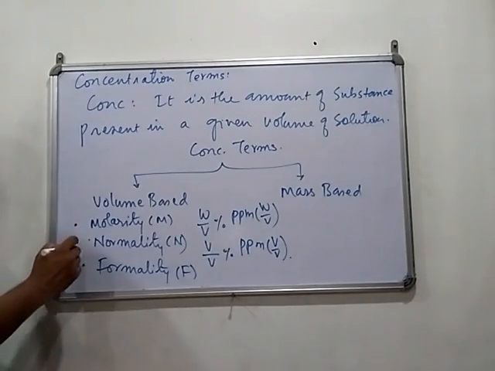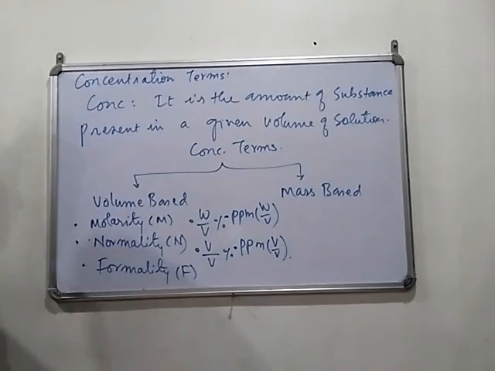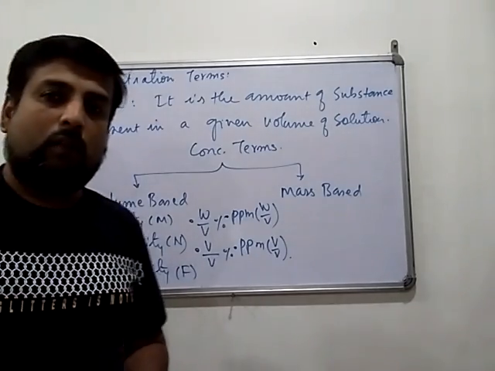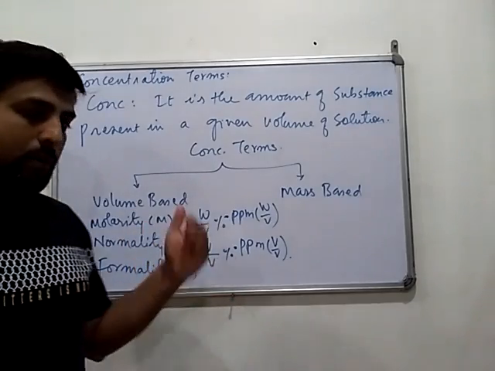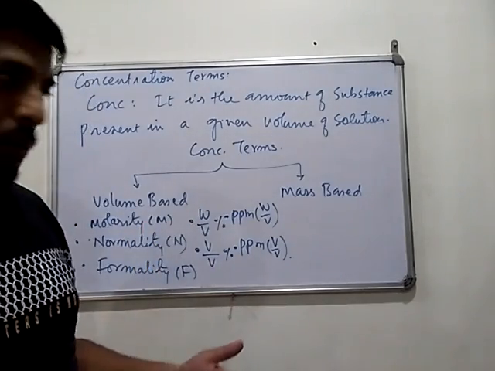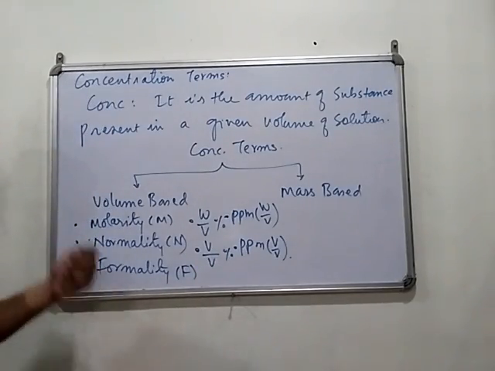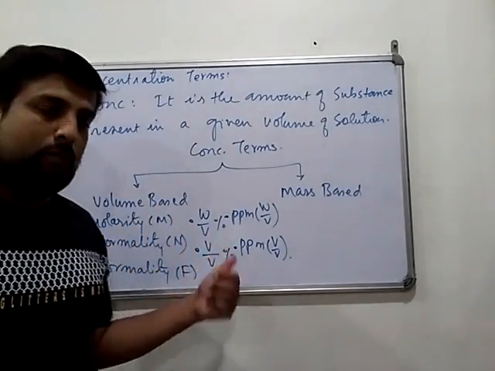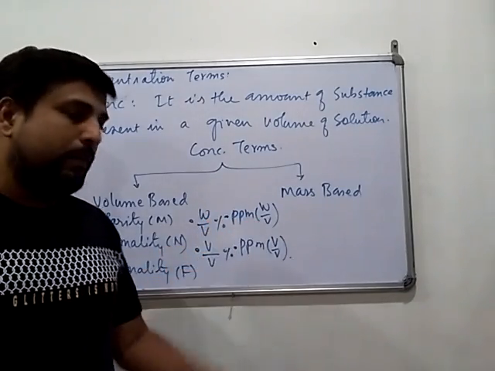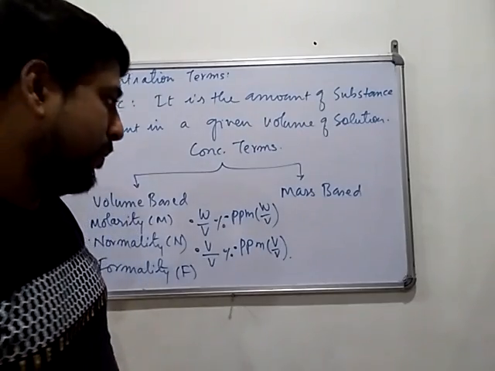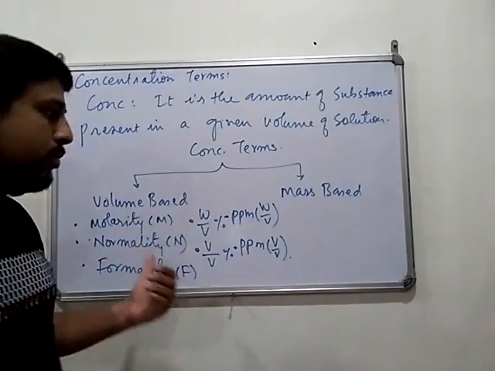So this is 1, 2, 3, this is 4th, this is 5th, this is 6th, and this is 7th. So there are 7 concentration terms which include volume, maybe in the denominator or in both numerator and denominator, as in ppm. In terms of ppm, it is weight by volume ppm and parts per million, volume by volume. So these are the volume based terms.